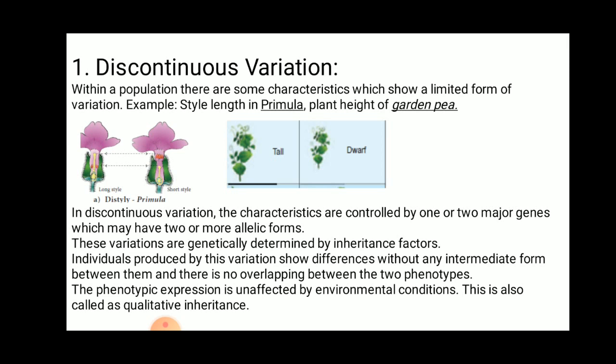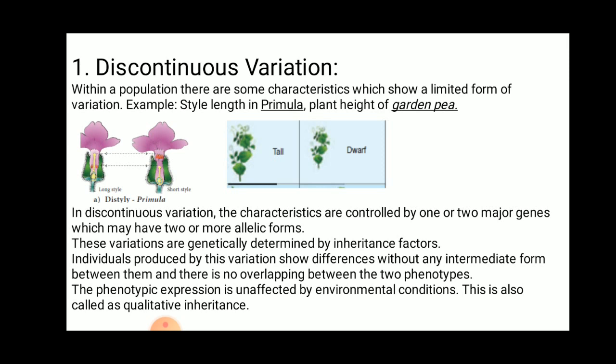Two different styles are noticed in primula plants. Could you see the style difference? One style is long, another style is very short. You could also see the height of the pea plant: one is tall and another one is dwarf. These are examples of discontinuous variation.